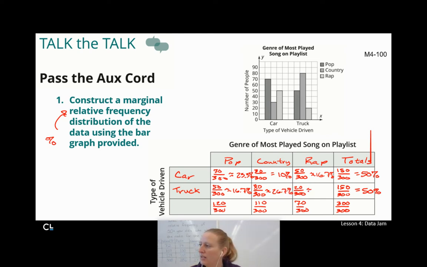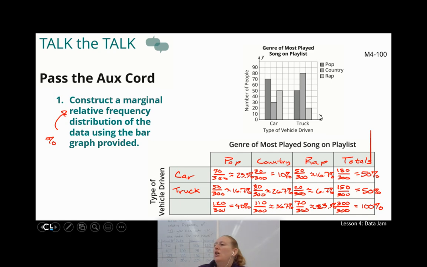20 out of 300 is about, oh, that's small. It's only about 6.7%. And then, of course, these guys, 120 out of 300. I think that's exactly 40%. That's nice. 110 out of 300, I did this earlier, I have it written down, is about 36.7%. And of course, 70 out of 300 is 23.3%, except for some reason, I can't write twos right now. Sorry, that's a 23. And of course, 300 out of 300 is 100%. We knew that was going to be a thing.